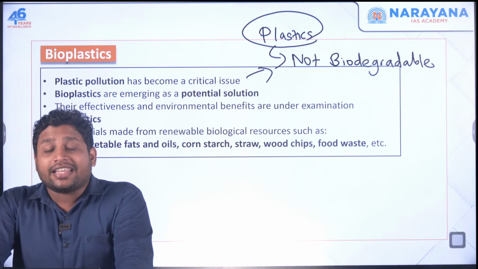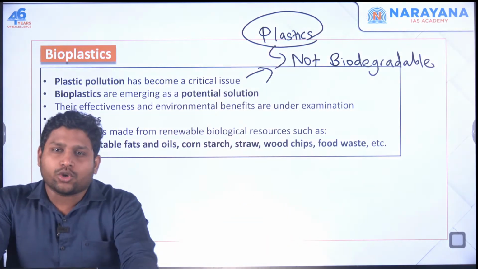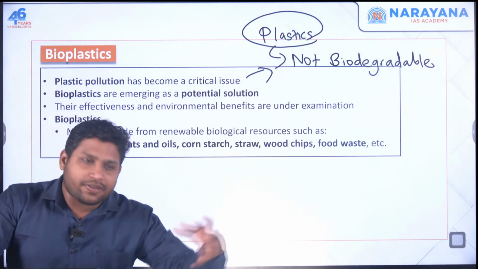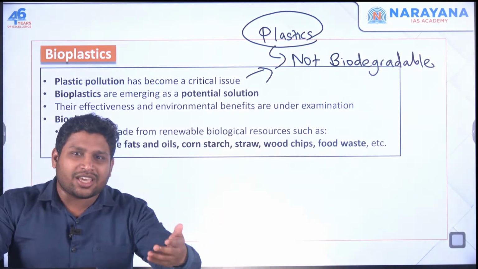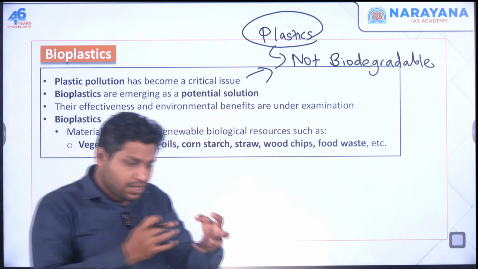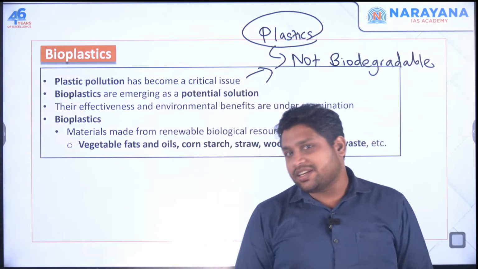It doesn't decompose easily. Normally, if you're cooking at home and you've thrown some waste material on the empty soil, after some time you'll see some decomposition taking place; that material will degrade. But if you put a plastic, that is not going to degrade.